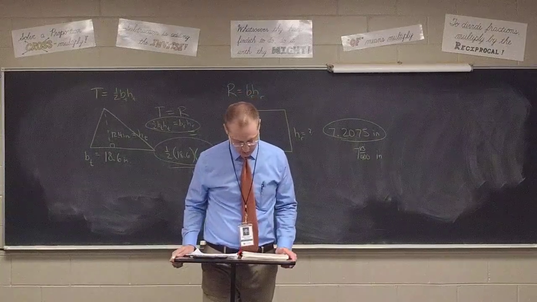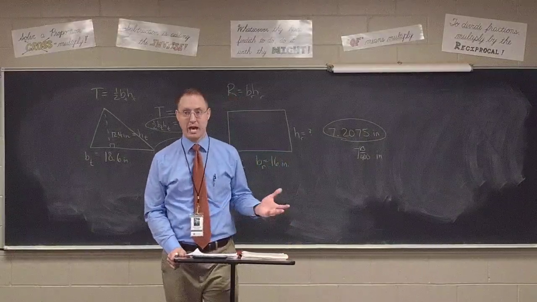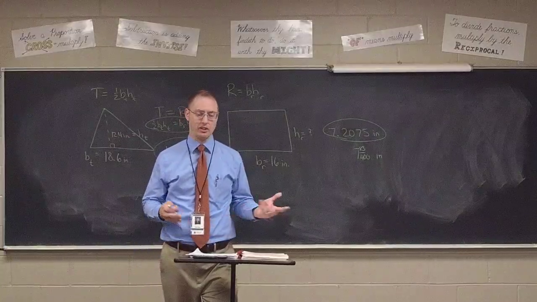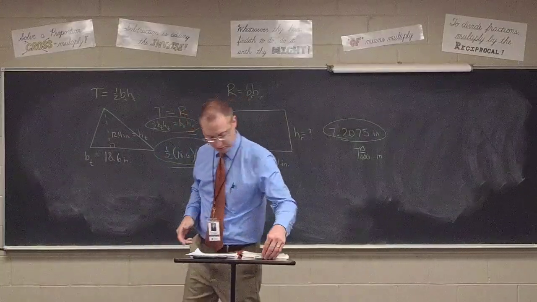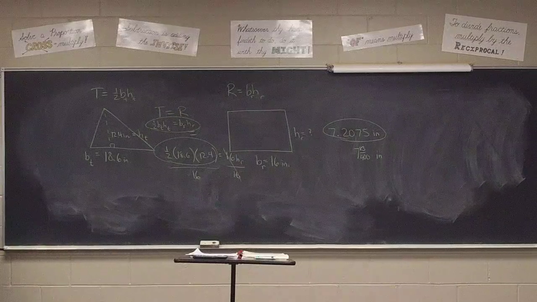One side of an equilateral triangle is 24 inches. In fact, this sounds an awful lot like something we would have had on our last test, doesn't it? One side of an equilateral triangle is 24 inches. Find the altitude. Go ahead and work that through. It's very similar to something we would have had on test 10.